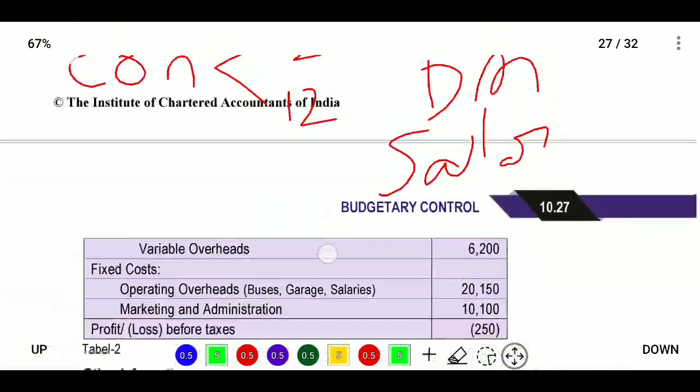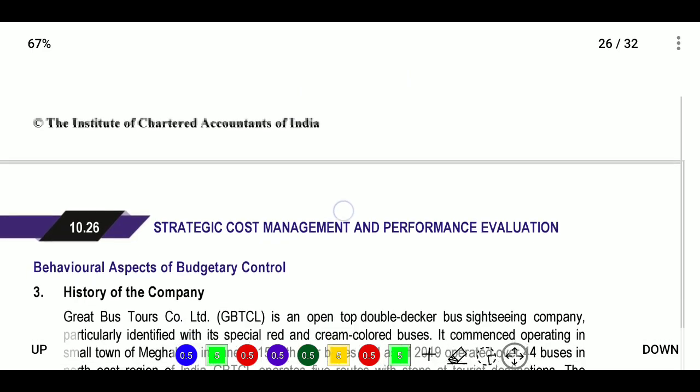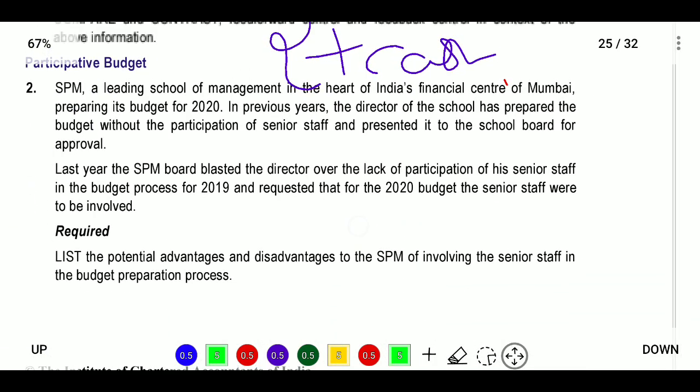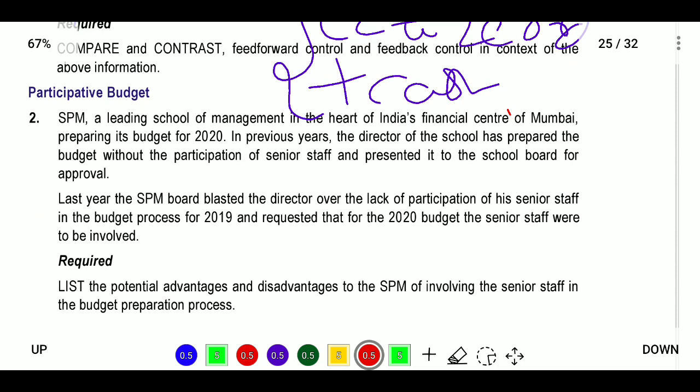Now question number 2. In question number 2, SPM is a leading school management in the heart of India's financial center, Mumbai, preparing its budget in 2020. In the previous year, the director of the school prepared the budget without participation of senior staff. So they were not using their senior staff to participate; they prepared it on their own.